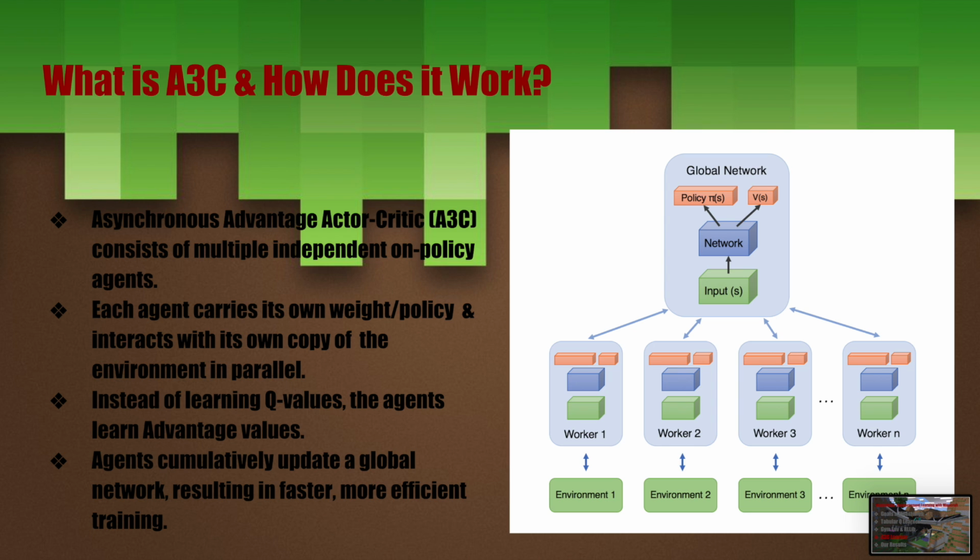Instead of learning Q values, the agents learn advantage values. Agents cumulatively update a global network, resulting in faster, more efficient training.